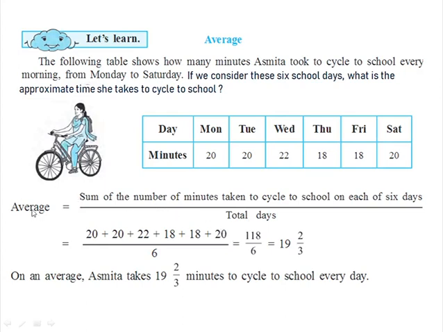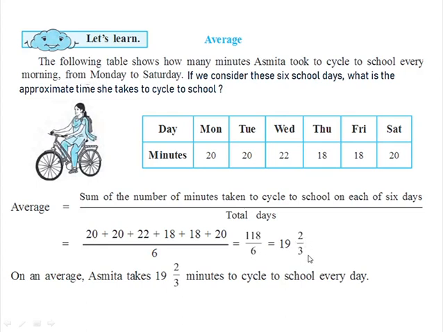So for that we will find the average, that is the sum of the numbers of minutes taken to cycle to school on each of the 6 days divided by total days. So here the numbers of minutes are 20 plus 20 plus 22 plus 18 plus 18 and plus 20. Now here total number of days are 6, so we will write 6 in the denominator. Now add the number of minutes. Here the sum comes to be 118. So 118 divided by 6 is 19 and 2 upon 3.